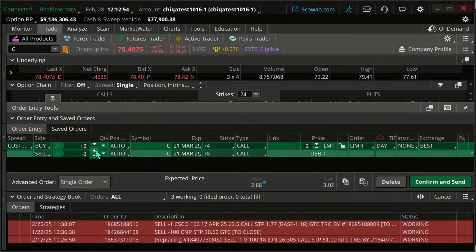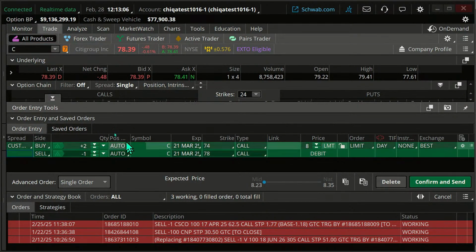I want 2 of my 74s. I'm going the wrong way is my problem. I want 1 of my 78s. That's a back ratio spread right there. My at the money call short, 2 of my in the money calls long.